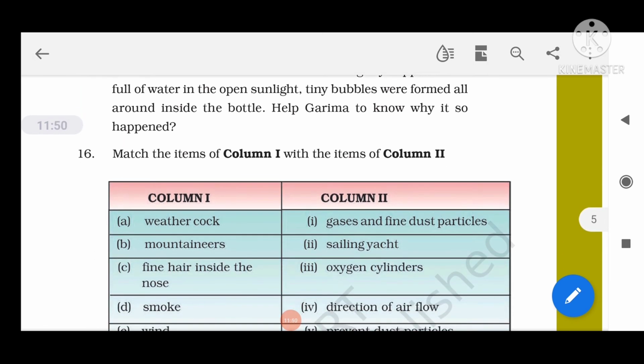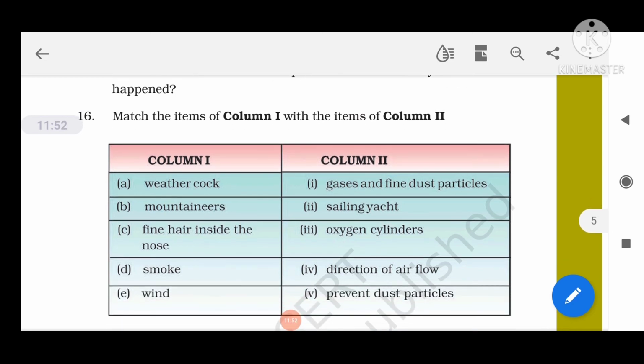Question number 16, we have to match the column. Weather clock, it helps to detect the direction of air flow. Mountaineers carry oxygen cylinders. Fine hair inside the nose helps to prevent dust particles. Smoke has a mixture of gases and fine dust particles. Wind helps in sailing the yacht.